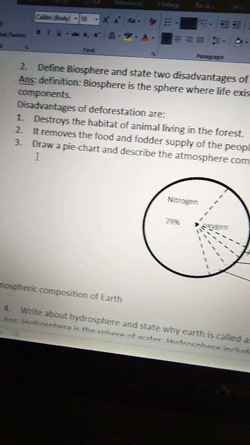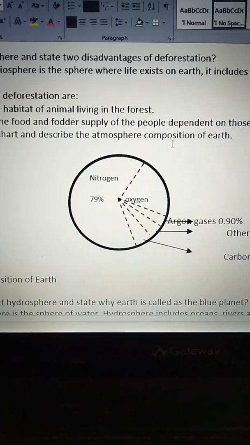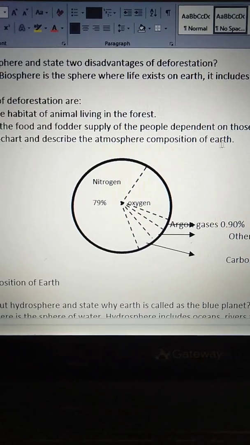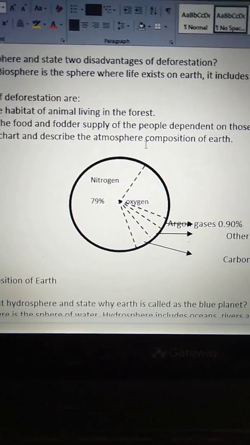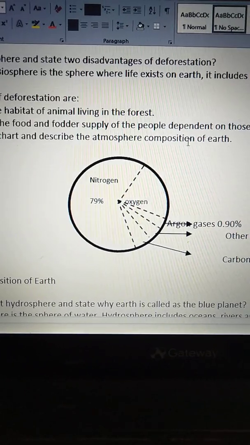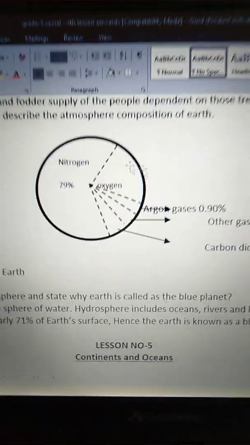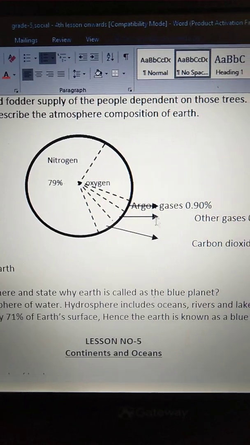Third question. Draw a pie chart and describe the atmosphere composition of earth. This is the pie chart of the atmosphere composition of earth.